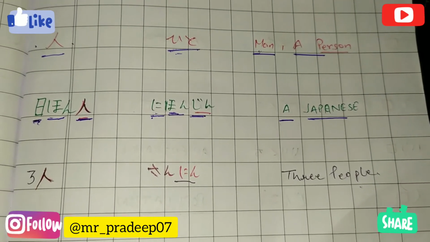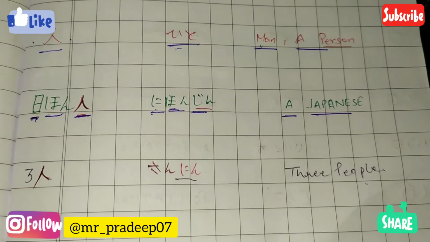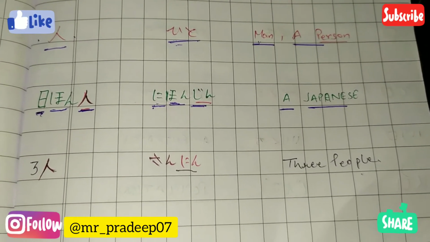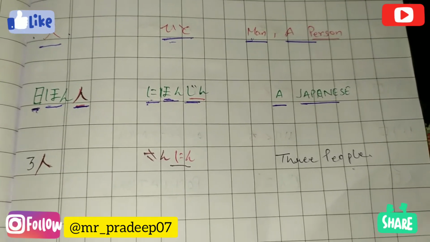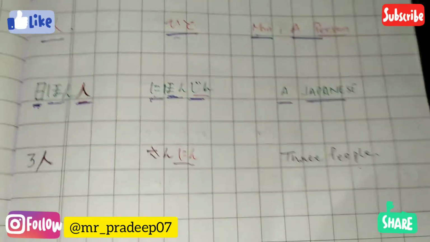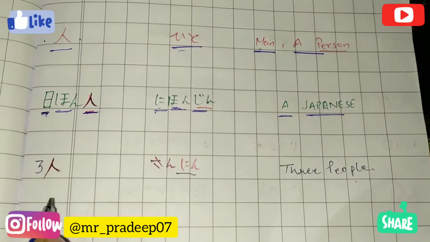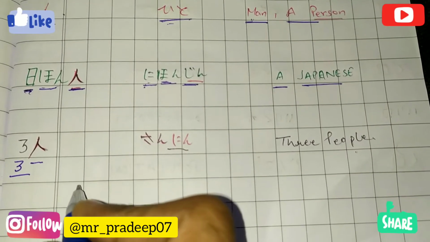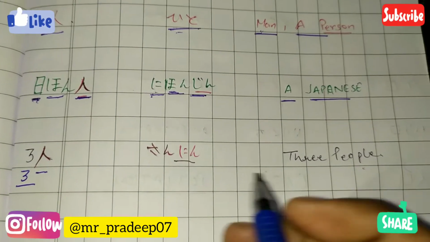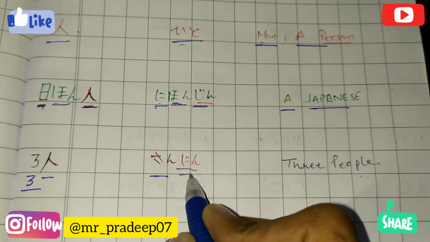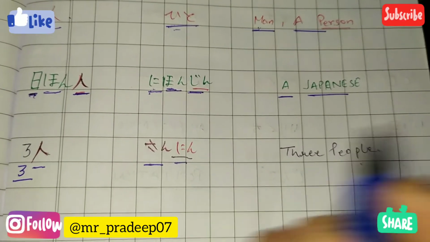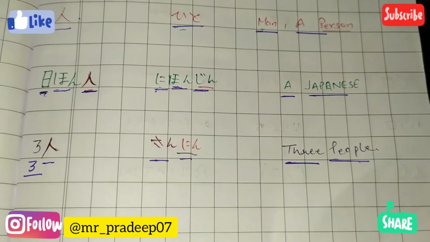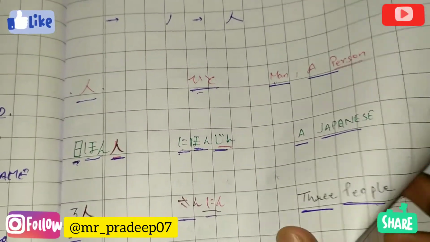We always use jin to show the nation of a person. We can say Indo-jin, Doitsu-jin, Osutoraria-jin, Chugoku-jin. Here, this is Nihon-jin, which means a Japanese. And the third one is, here also we are using it as a suffix with counting 3. It means san nin. San is 3 and nin is the onyomi of this kanji, which means 3 people. Let's move to the next kanji.